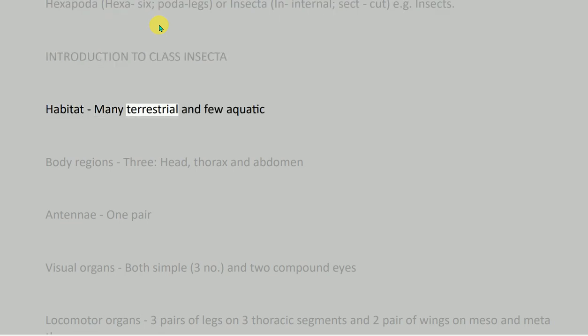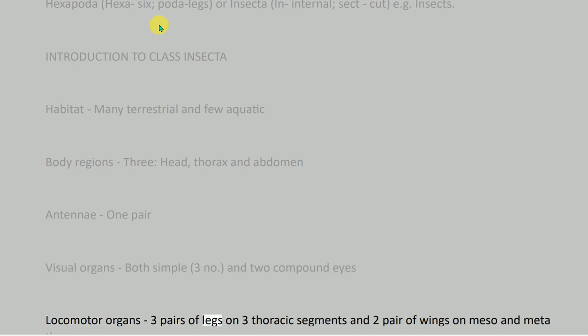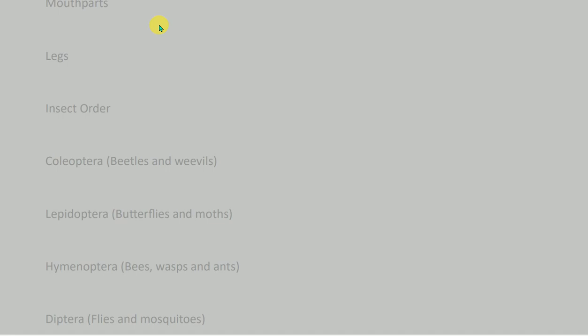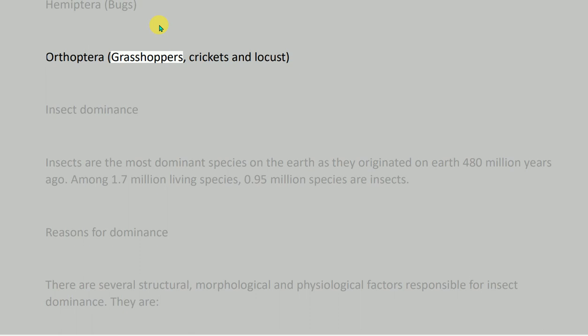Introduction to class Insecta. Habitat: many terrestrial and few aquatic. Body regions: 3, head, thorax and abdomen. Antennae, 1 pair. Visual organs, both simple, 3 no., and 2 compound eyes. Locomotor organs: 3 pairs of legs on 3 thoracic segments and 2 pairs of wings on meso and metathorax. Respiration: tracheal. Habit: phytophagous, predators and parasitoids. Examples: insects. Parts: head, thorax, forewing, hindwing, antennae, abdomen, mouth parts, legs. Insect orders: Coleoptera, beetles and weevils; Lepidoptera, butterflies and moths; Hymenoptera, bees, wasps and ants; Diptera, flies and mosquitoes; Hemiptera, bugs; Orthoptera, grasshoppers, crickets and locust.